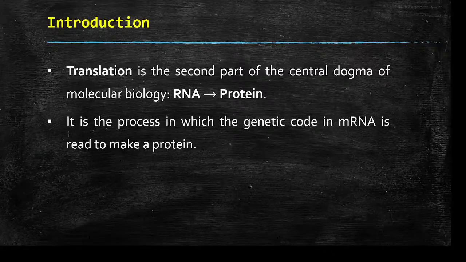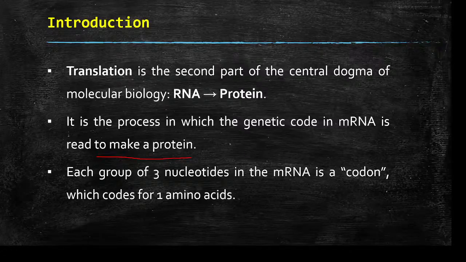So this is the process in which the genetic code in mRNA is read to make a protein. Okay, so the mRNA that is synthesized will carry the information in the form of codons. Okay, so these codons are a set of 3 nucleotides. Different nucleotides will form different codons, and different codons will code for different amino acids that will be part of the polypeptide chain. Okay, so each group of 3 nucleotides in the mRNA is called as what? Codon. So these different sets of codons will code for different amino acids. Okay, one codon will code for one amino acid.